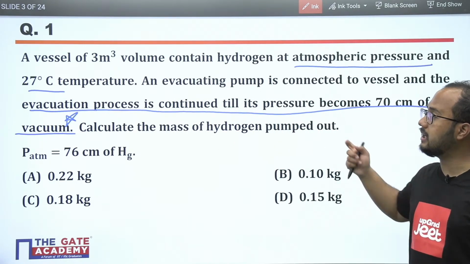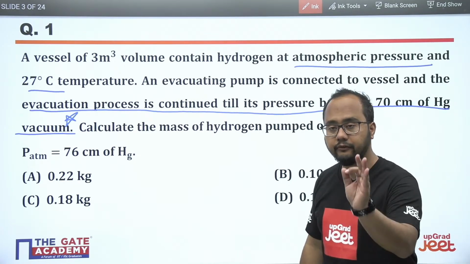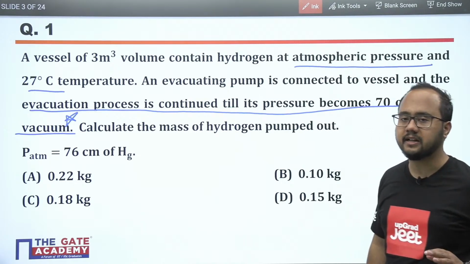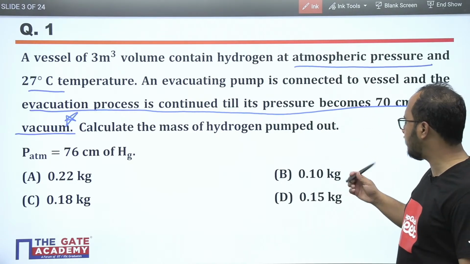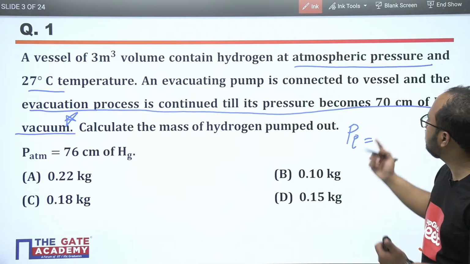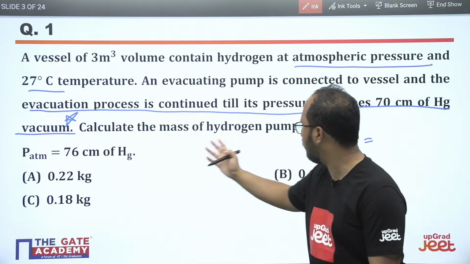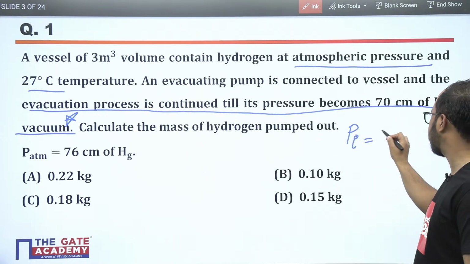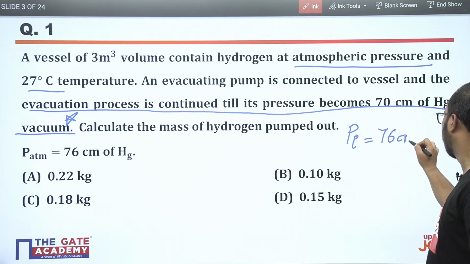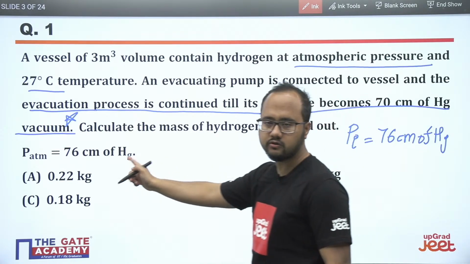70 centimeter of mercury vacuum. So the final pressure has been mentioned in the question, right? So we have initial pressure. Initial pressure we have given. They have mentioned atmospheric pressure, and they have mentioned the atmospheric pressure at 76 centimeter of mercury, right? The basic thing they have mentioned. The atmospheric pressure is 76.